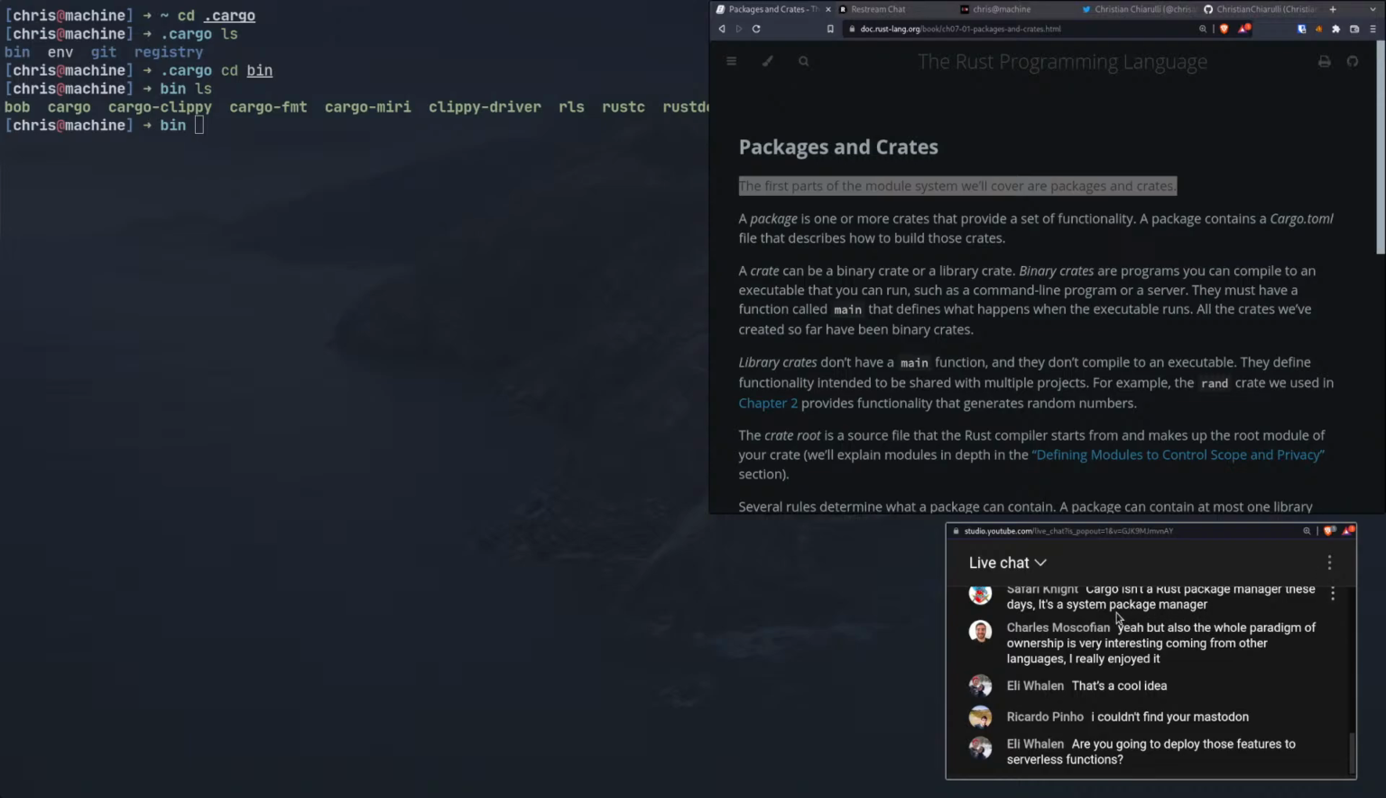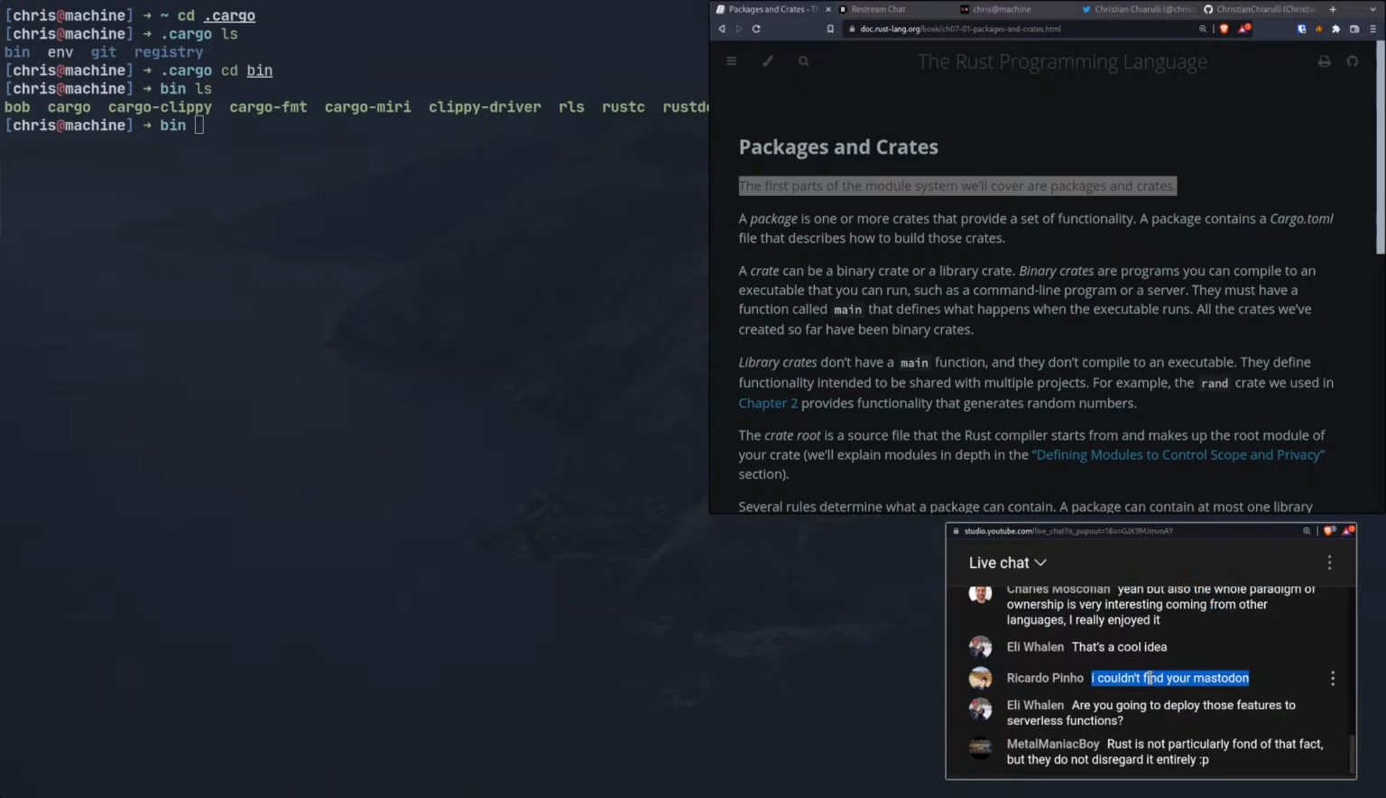Cargo isn't a Rust packager these days as it is a systems package manager. In a way, yeah, it's kind of like pip or npm though. Like I have some programs I have installed with npm or pip. The whole paradigm of ownership is very interesting coming from other languages. Yeah, it's definitely pretty neat.